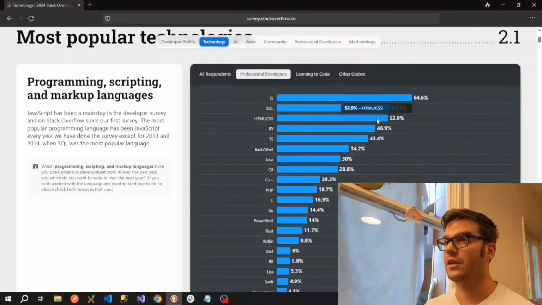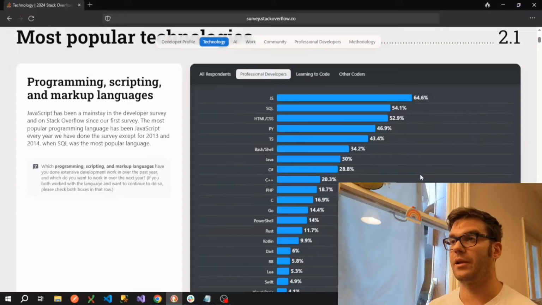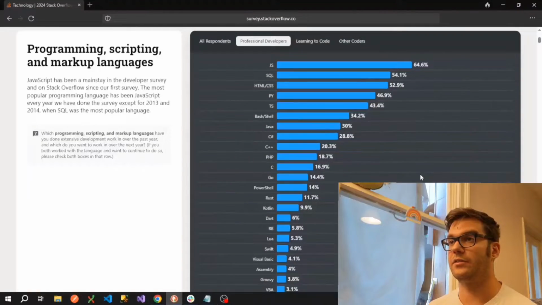HTML, CSS, well, I guess it's a markup language, but really if you're doing anything on the web, that's going to be in there. PY is Python, TS is TypeScript, Bash Shell, Java, C#, C++, PHP, and C. Go is an open source language which is developed by Google, so we can see that it's actually increased in popularity a fair bit. I think that was much further down the list in previous years.